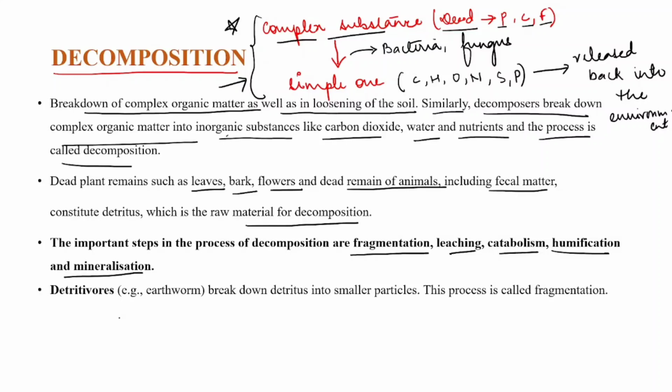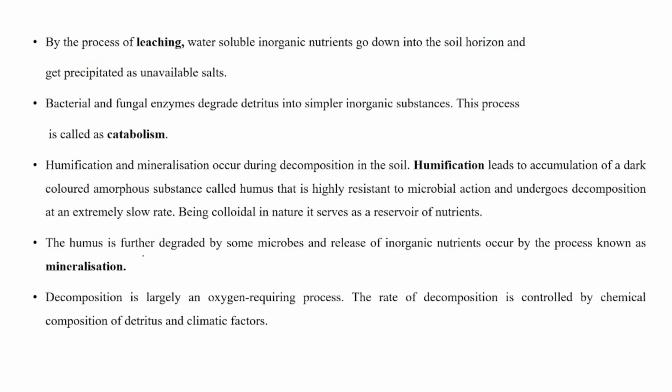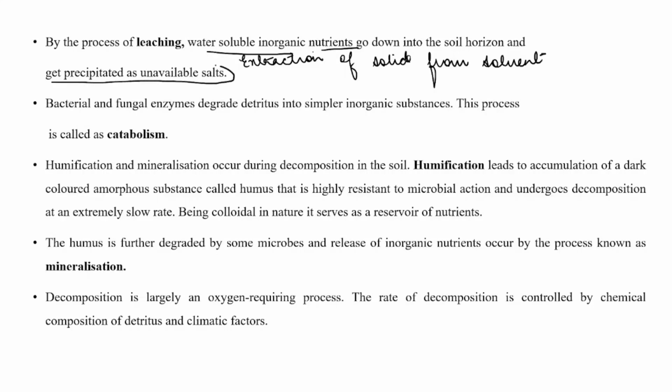Coming to detritivores. Detritivores, for example earthworms, break down the detritus into smaller particles. This process is called fragmentation. So leaching. What is leaching? If we define leaching, it is a process of extraction of solids from solvent. We call it leaching. Clear? Water soluble inorganic nutrients go down into the soil horizon and get precipitated as unavailable salt. We call it leaching. Clear?